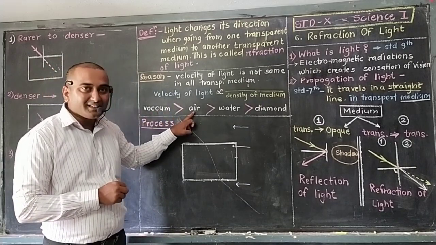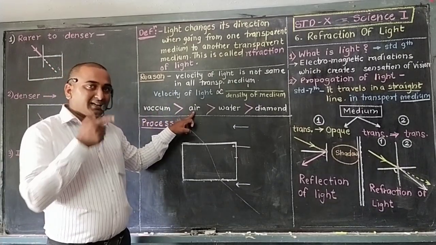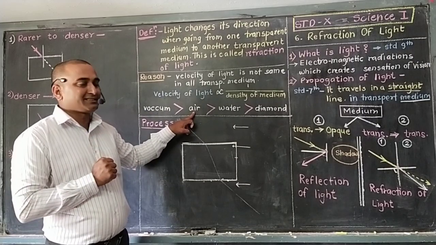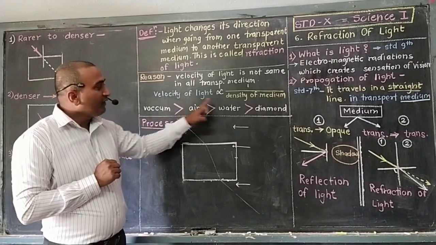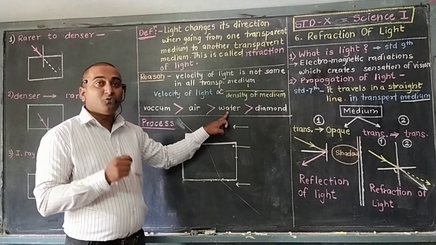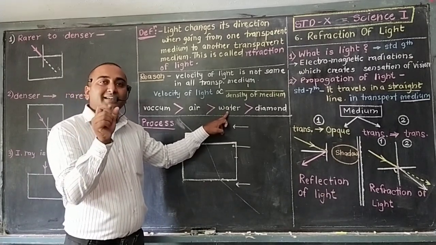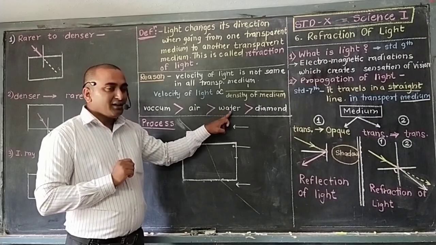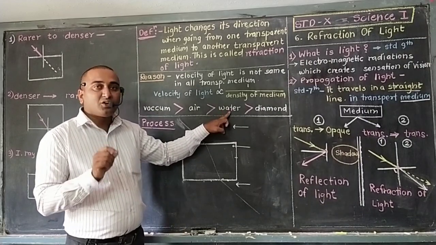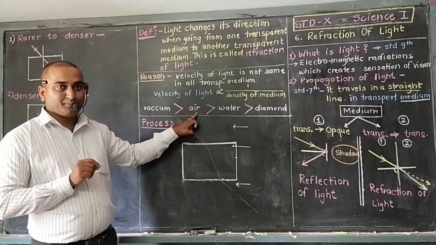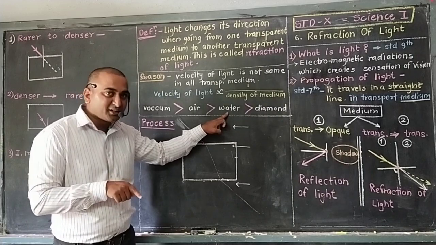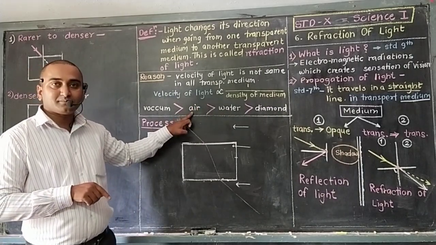Here in air, some particles are there. Light collides with those particles and so its velocity decreases. When we focus on water, within water the particles are a little closer to each other than in air. So water is denser than air, and so the velocity of light is less in water than in air.